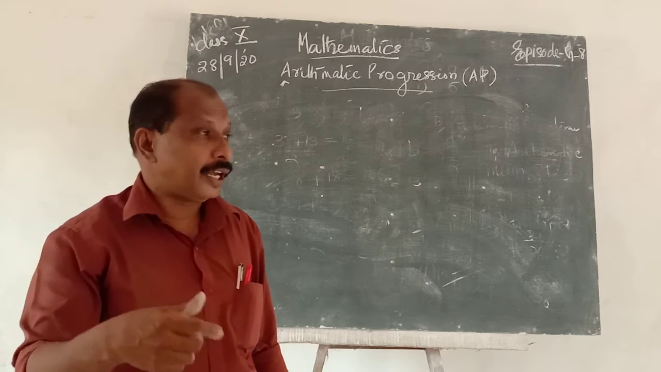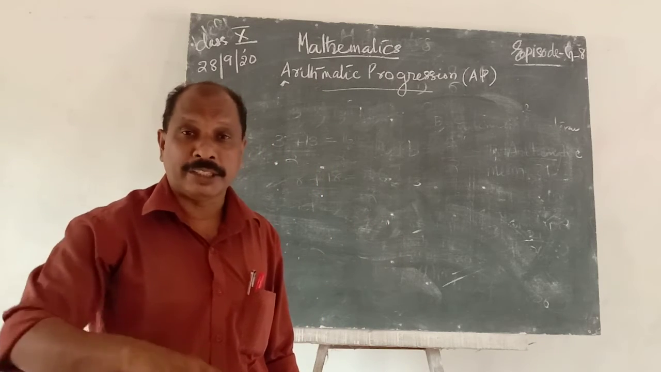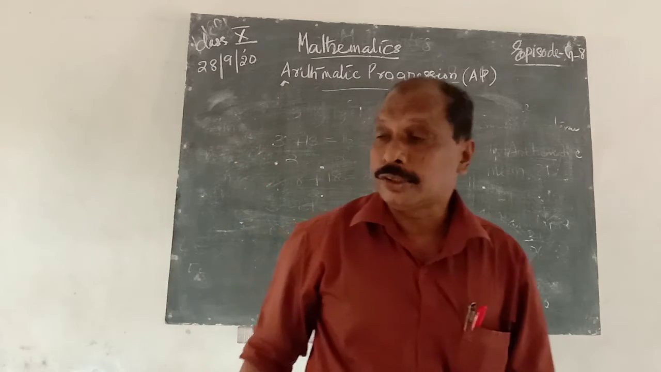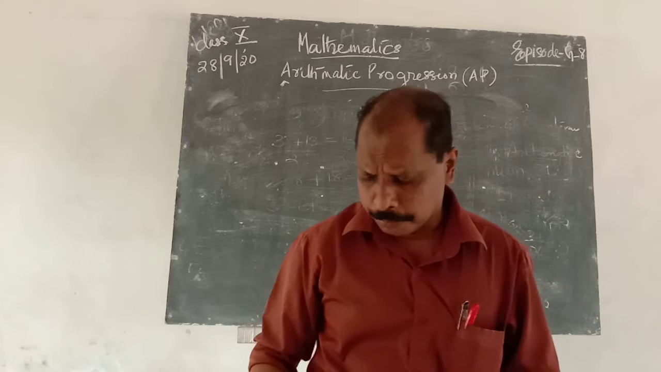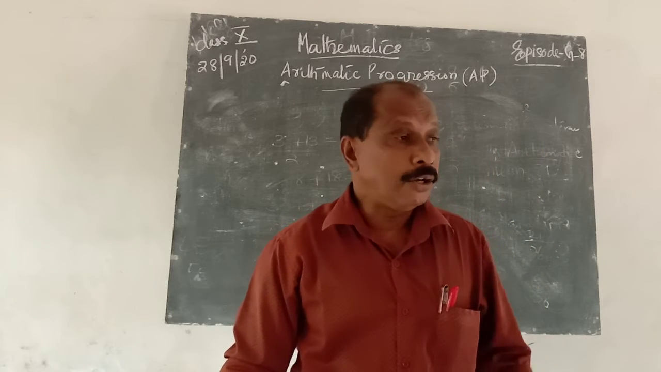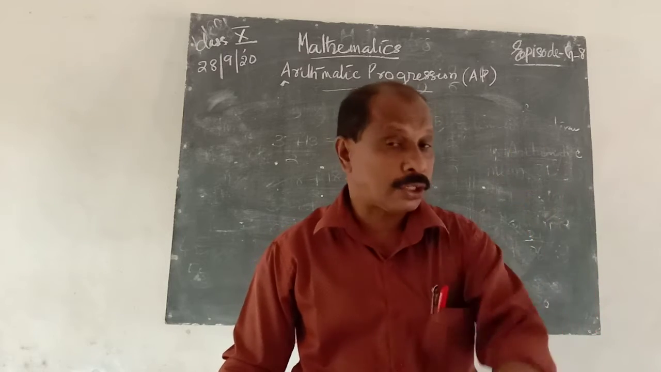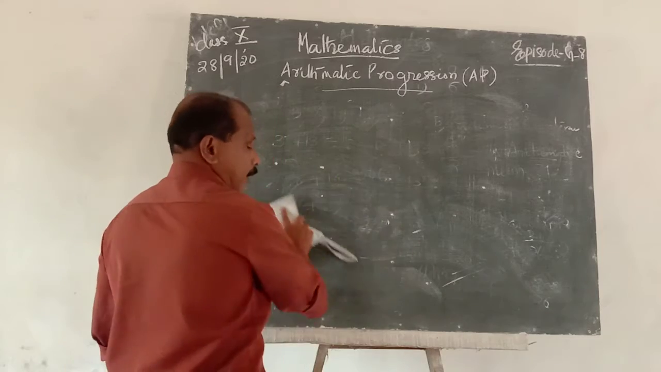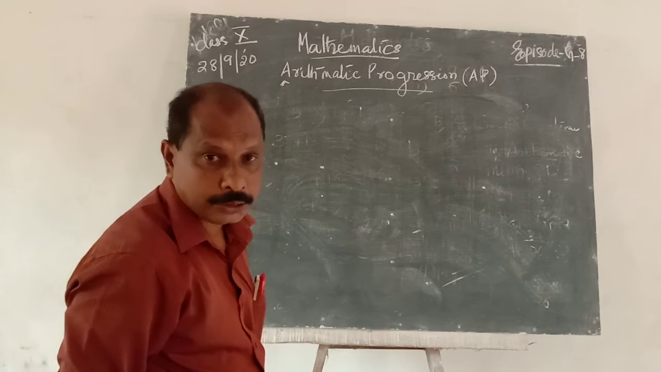To test whether a given term is a term of the progression or not, we can find out n. If n is not a natural number, that is, a decimal number, that term is not a term of that progression. If n is a natural number, then that is a term of that arithmetic progression.